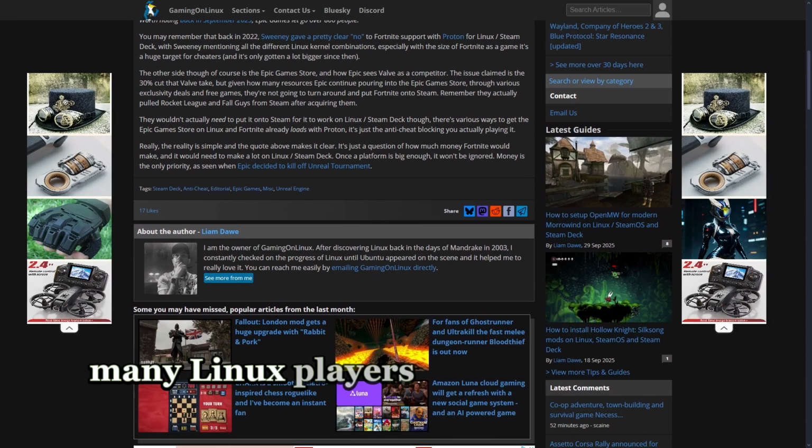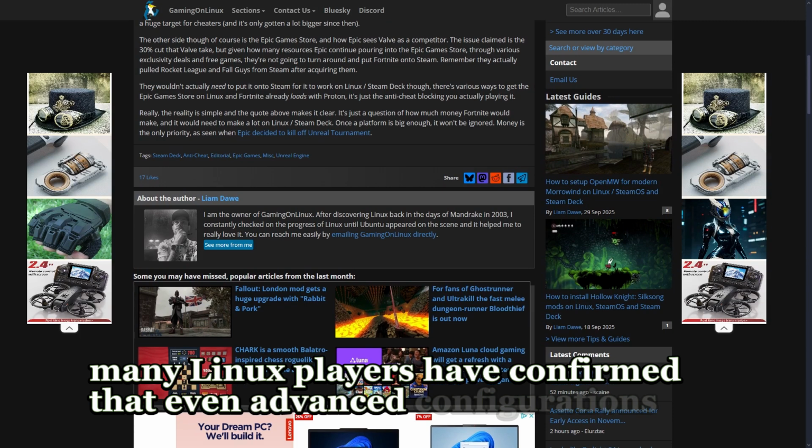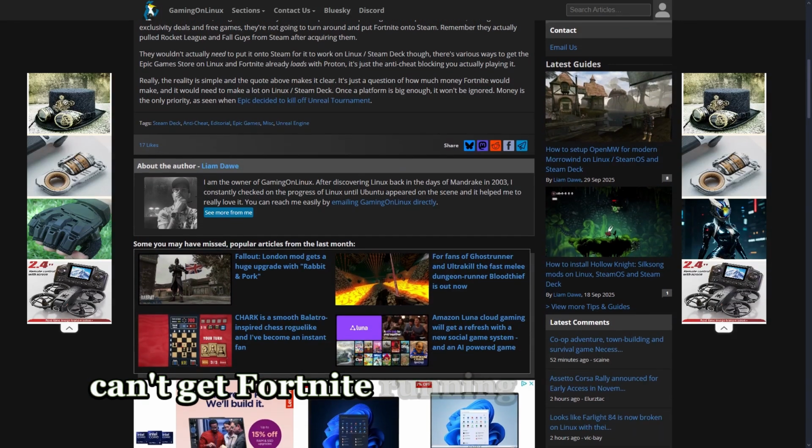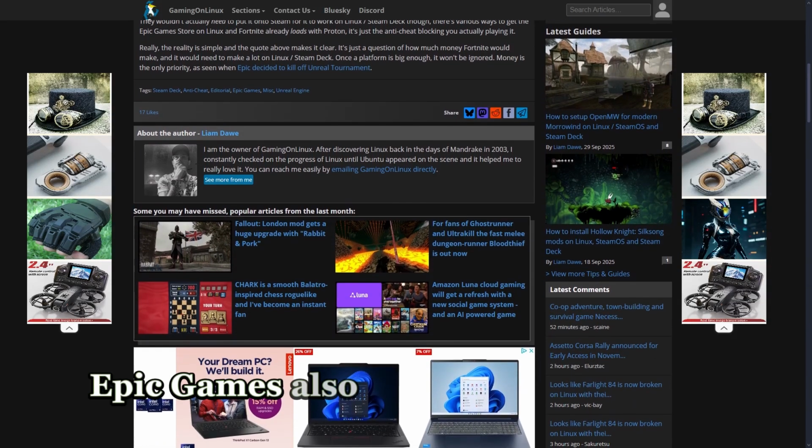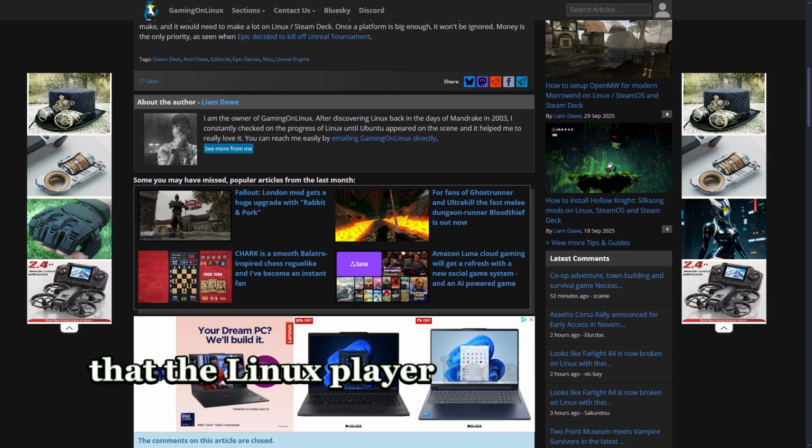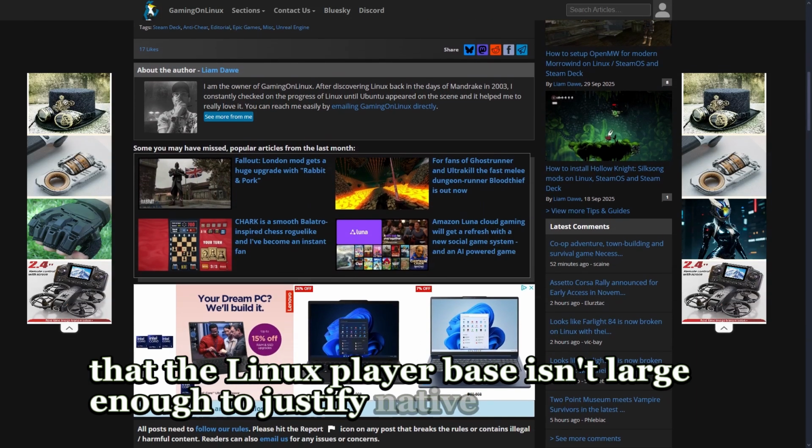Many Linux players have confirmed that even advanced configurations can't get Fortnite running properly. Epic Games also has stated that the Linux player base isn't large enough to justify native support.